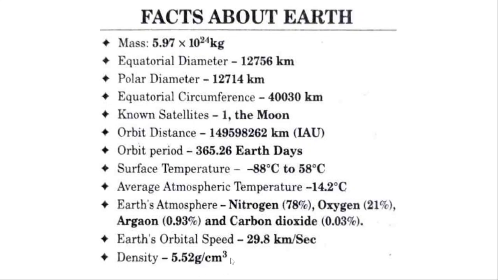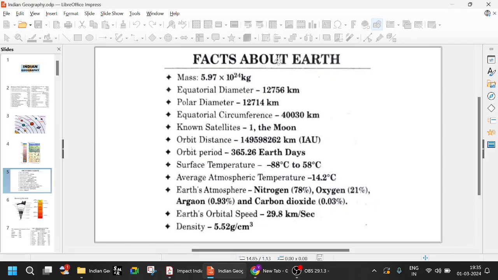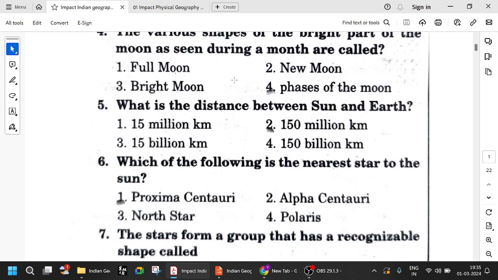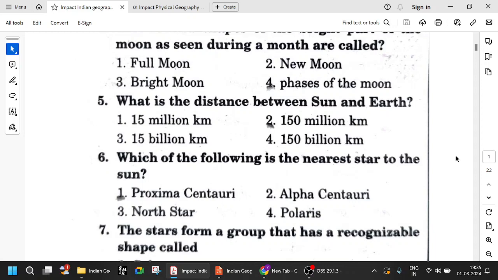Density is 5.52. This is also important. And see, diameter is 12,756, so obviously radius will be around 6,300 something. So remember all these facts. Now let us go back to the question. Distance between the sun and the earth is 150 million kilometers. Try to remember that. Okay, keep it in mind.